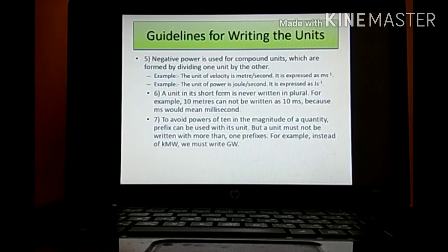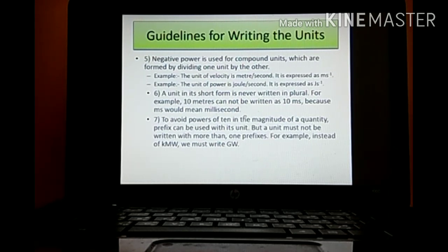Next one, unit of power is what? Joule per second. But we have one more unit, that is watt, but we will not be considering it over here. Joule per second. Again, second is coming in the denominator. So we'll be writing J, capital J, s raised to minus 1.